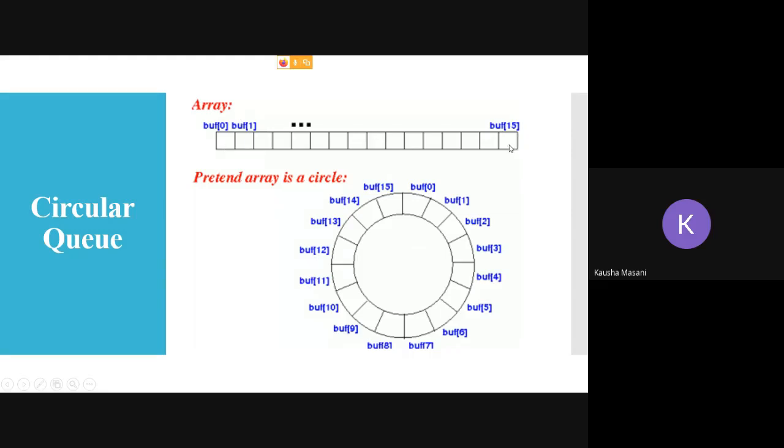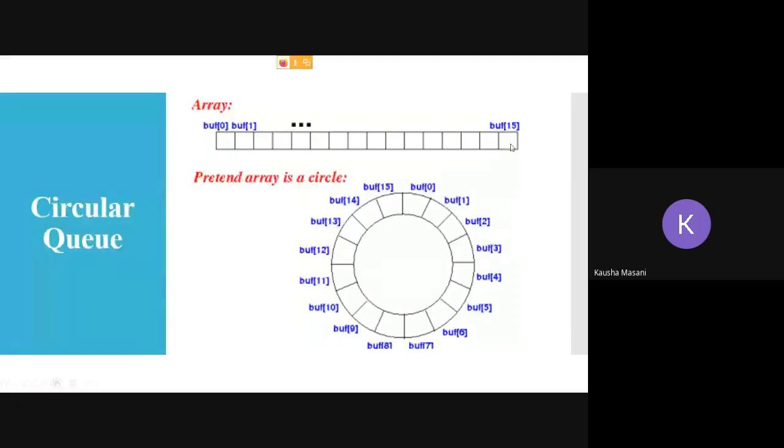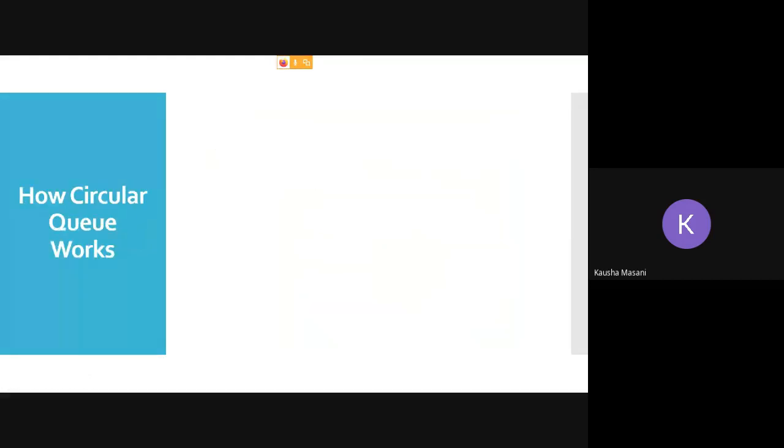So it jumped from 15 back to 0. That is creating a circular kind of pattern from 15 to 0. Again 0, 1, 2, 3, 4, 5, 6, 7, 8, 9, 10 till 15, and again from 15 back to 0. So we pretend that this array is circular, but actually in your memory it is like this only. Now how does it actually work? Let's see.